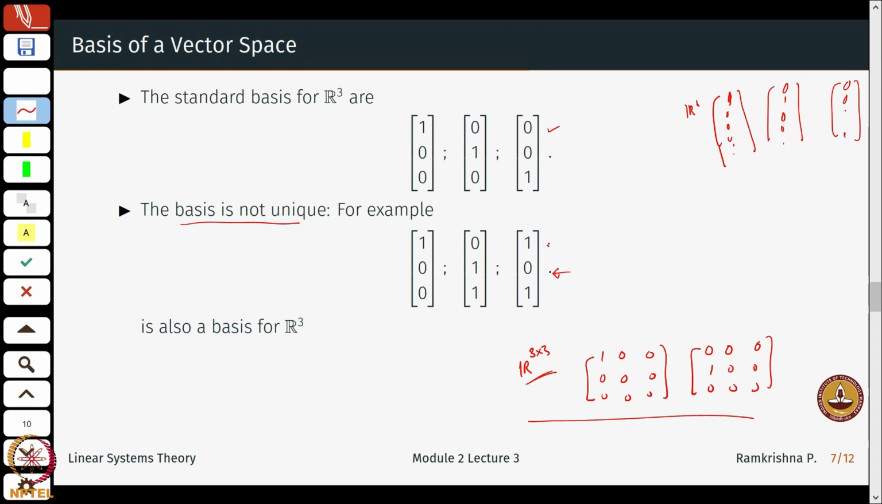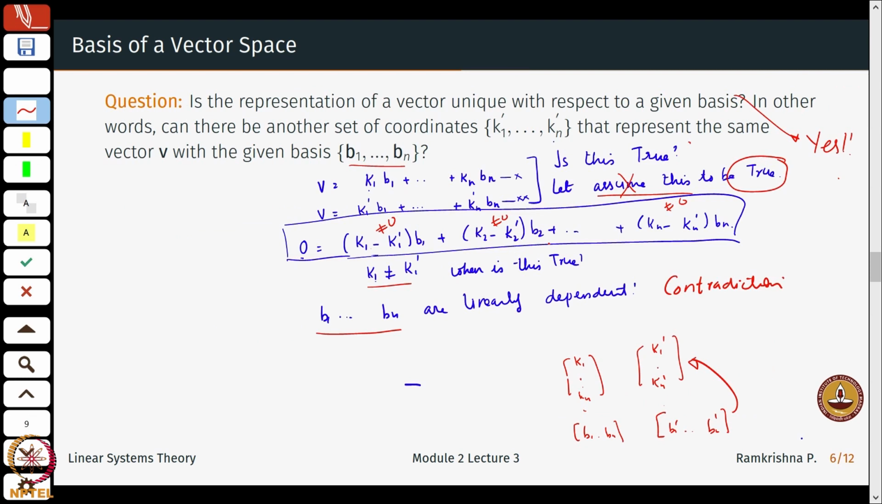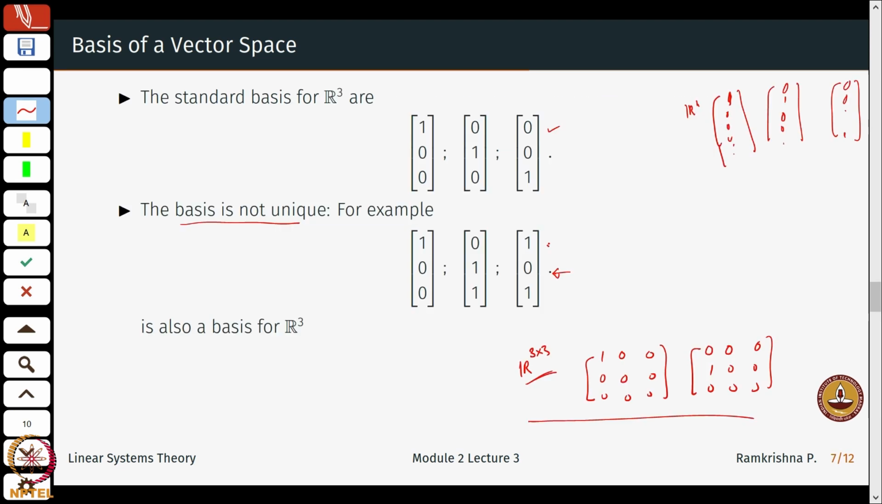Okay. So what did we learn is that the basis is not unique, there could be an infinite number of bases, and given a basis there is a unique representation of a vector for that particular basis.